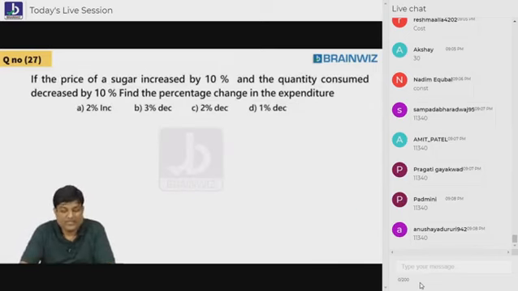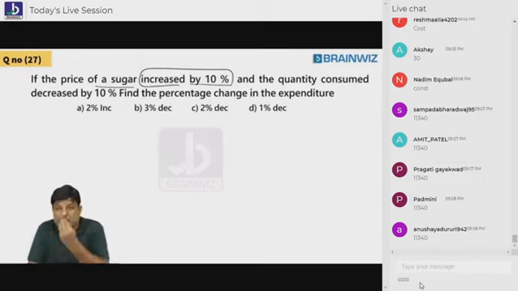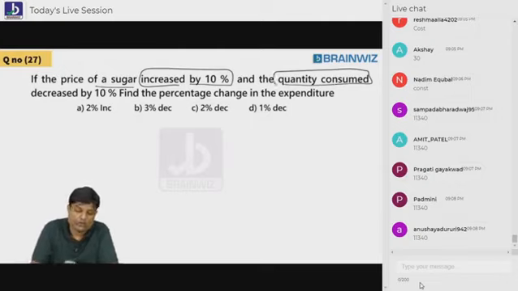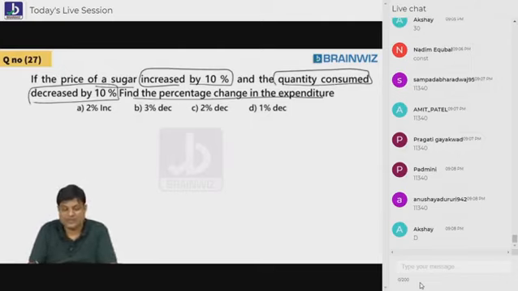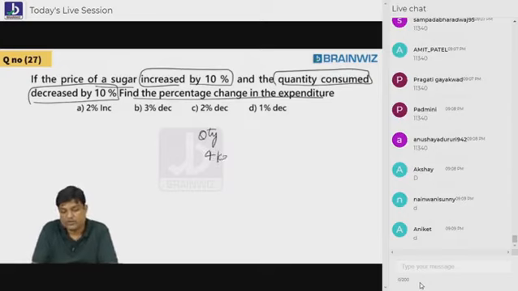What did he give you over here? Have a look here. If the price of sugar is increased by 10%, and the quantity you consume also decreases by 10%, find the percentage change in the expenditure. Definitely, you all know that. Every month you purchase some quantity of sugar, maybe 4 kgs, and each quantity has got a price. What's the price, beta? Believe that it is 40 rupees per kg.